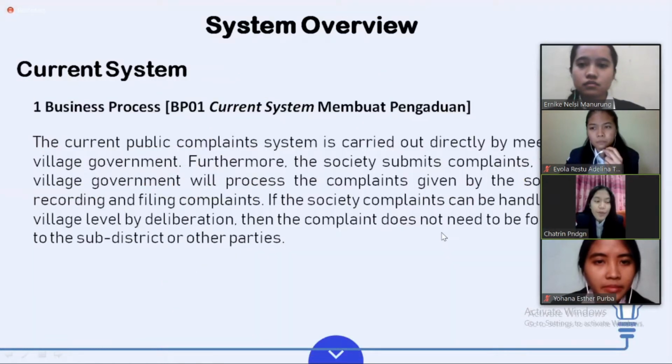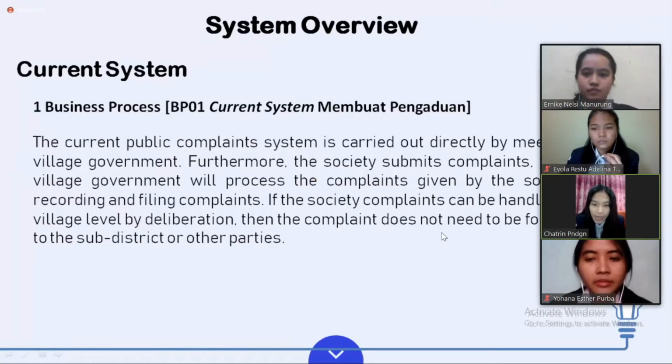System overview. Before we explain the system overview of the Solvee application, we will explain how the complaint system currently exists in Laguboti. First, business process current system membuat pengaduan. The current public complaints system is carried out directly by meeting the village government. Furthermore, the society submits complaints. Then the village government will process the complaints given by the society by recording and filing them. If the society's complaints can be handled at the village level by deliberation, then the complaint does not need to be forwarded to the sub-district or other parties.